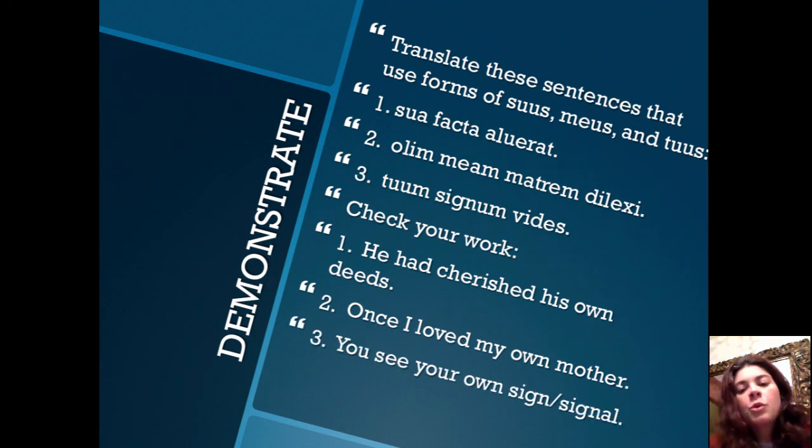Number 3, tuum signum vides, you see your own sign or signal. Now, again, similar to number 2, we normally would drop the own, but you see your sign or signal is just as fine in English as well.